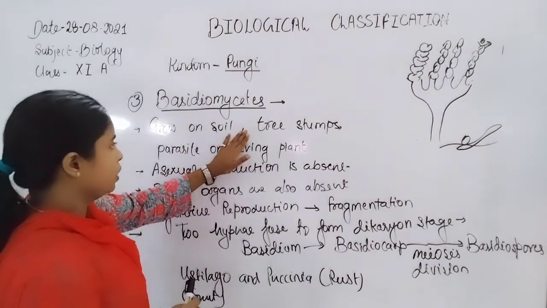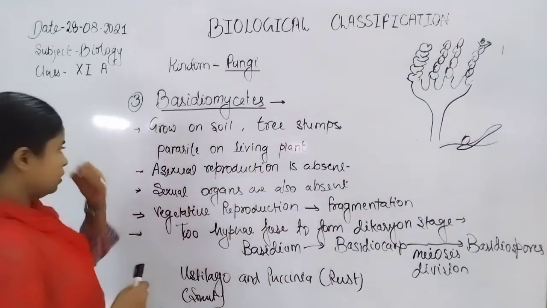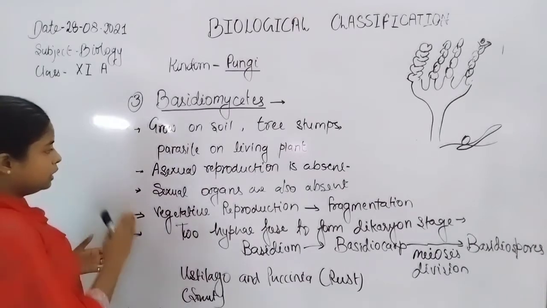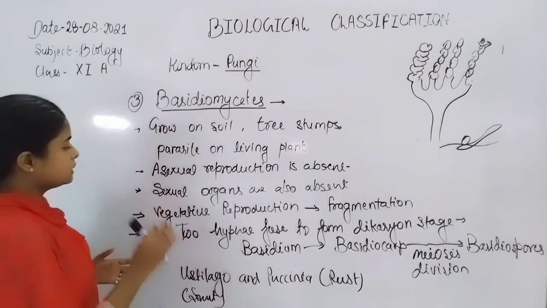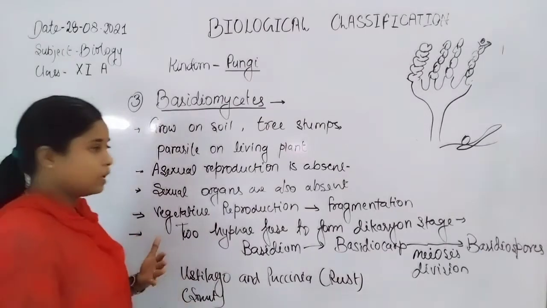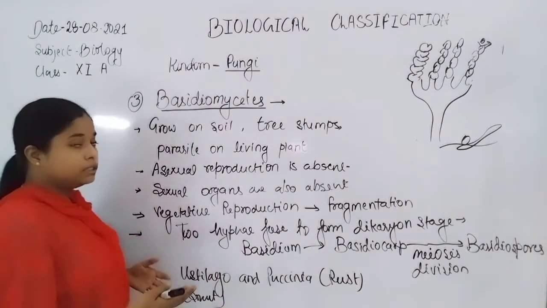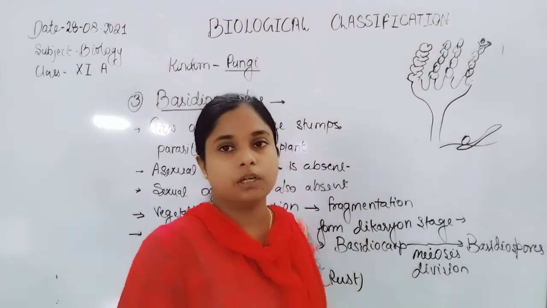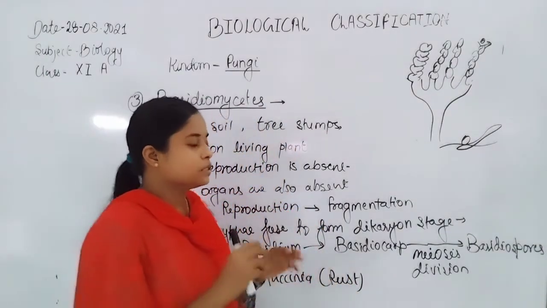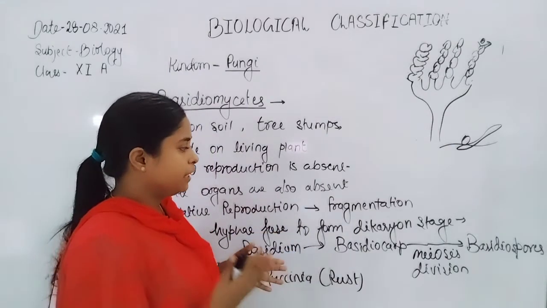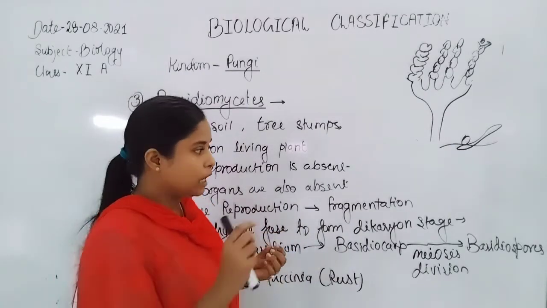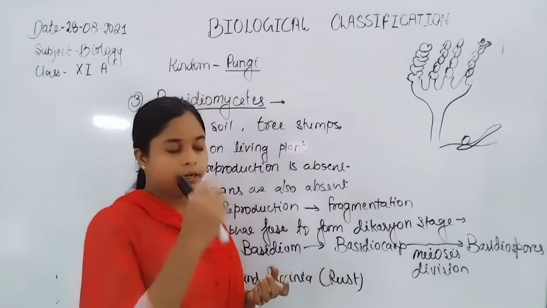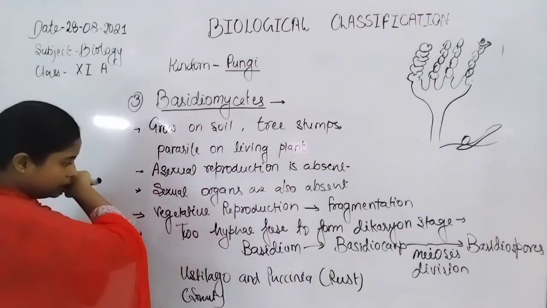They grow on soil, tree, shrub, or as parasites on living plants. Asexual reproduction is absent, and sexual organs are also absent. So how does reproduction take place in this type of organism? By vegetative reproduction, by fragmentation, that means a fragment of hyphae is carried out. The hyphae get separated from the parent hyphae and develop the mycelium of another individual.